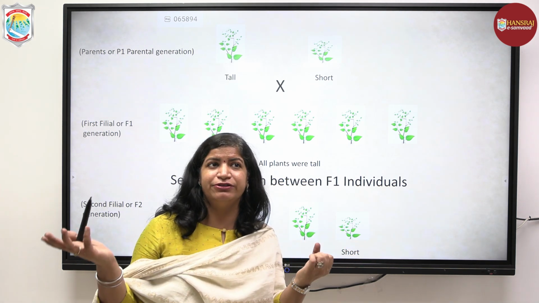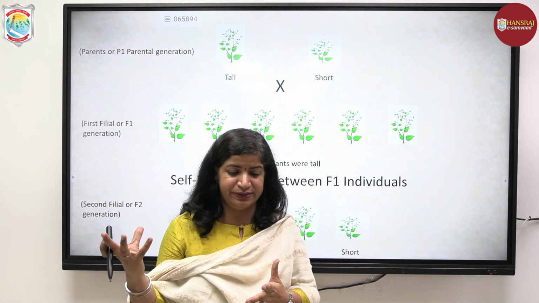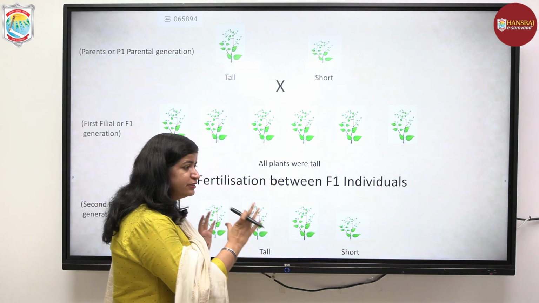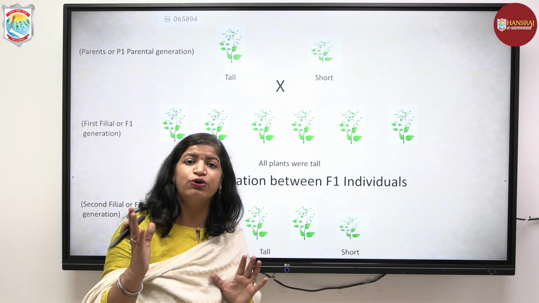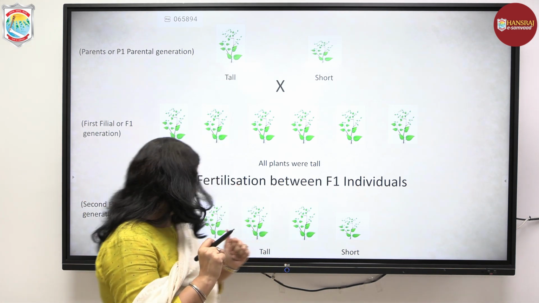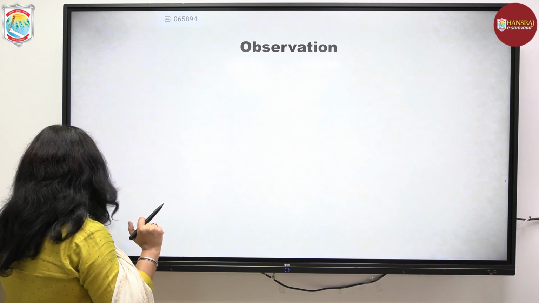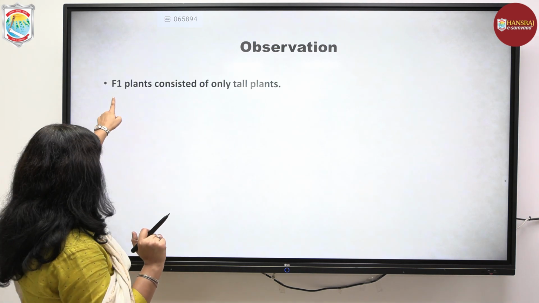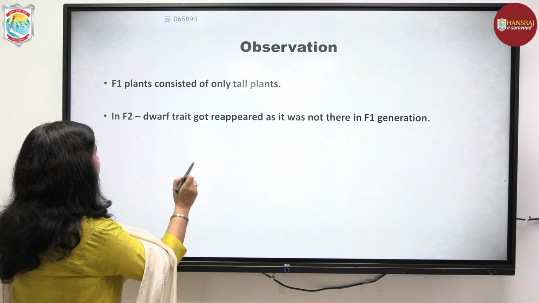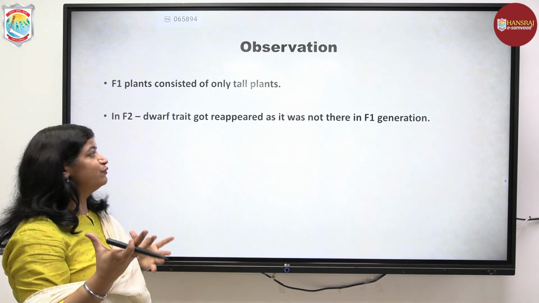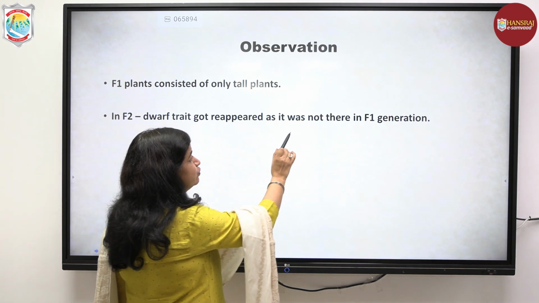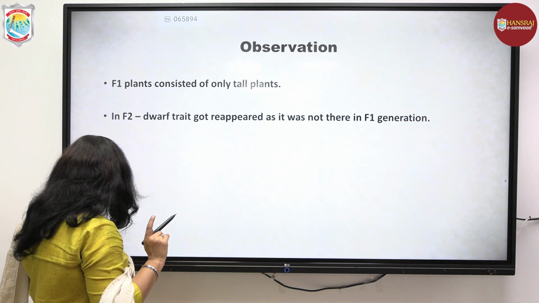Now, being a mathematician, having knowledge of statistics and maths, he not only qualitatively observed the result, he also made a quantitative record of this information, meaning how many were tall and how many were short. The observation was, number 1, F1 plants consisted only of tall plants. Number 2, in F2 most of the plants were tall, but the dwarf trait reappeared in F2 and was not there in F1.